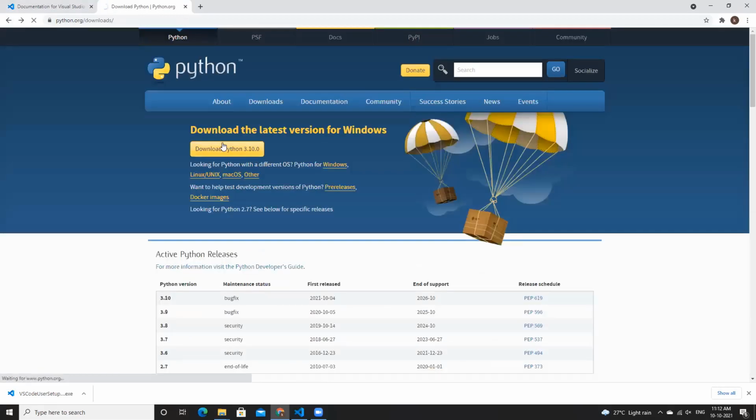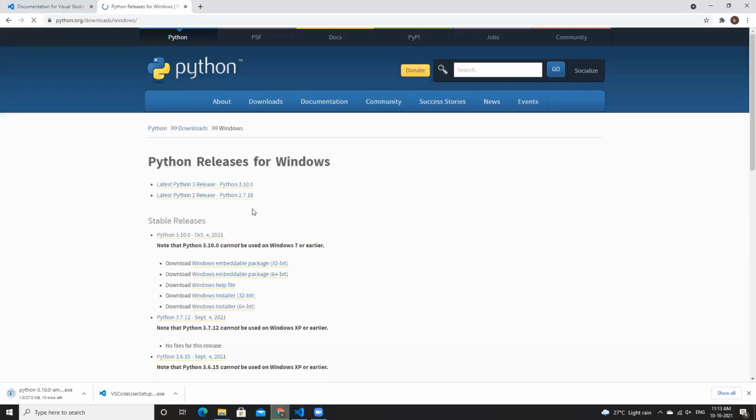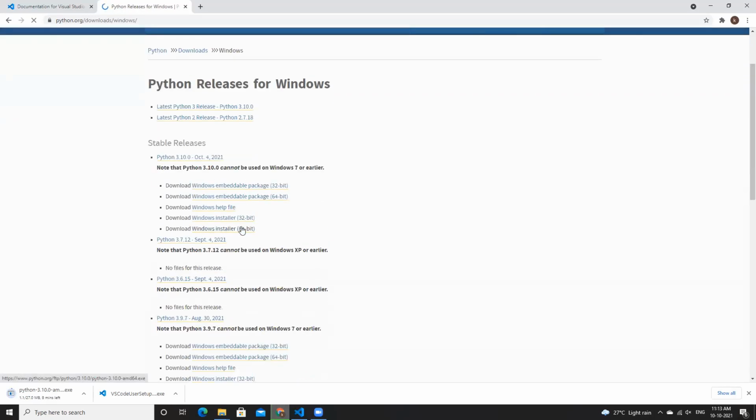Either you can click over here, or see, the exe part has already started downloading. Or if you are not able to find the download exe file over here, or that link is giving an issue, just click on the Windows option, and there you will get an option to download the Windows installer. Please take note, download the Windows installer. So go for the version which your system supports. It can be anything. So see, both links are the same. I'll cancel one of them.